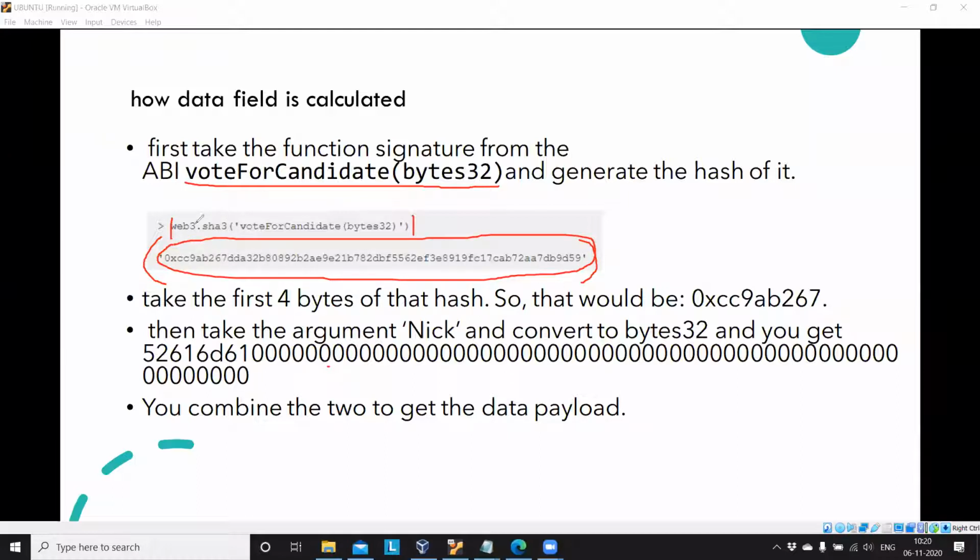SHA-3 is a hashing algorithm. What your Ethereum client is doing is, when you trigger a function inside your JavaScript, it will catch that function signature.